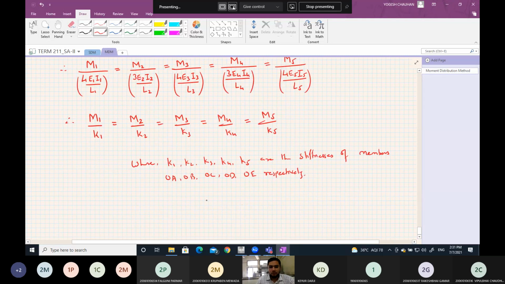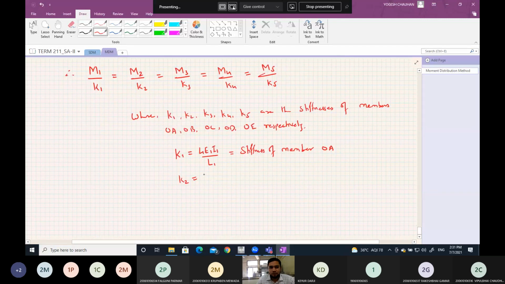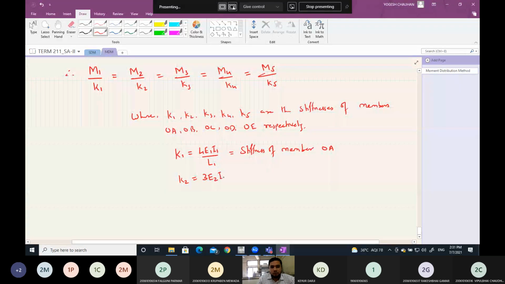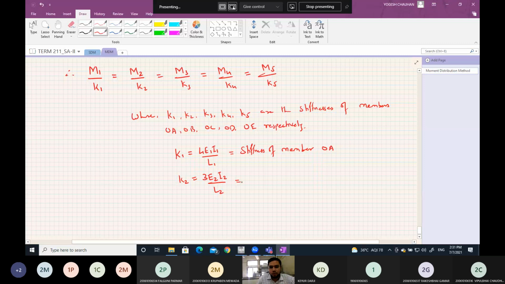Okay, so K1 is equal to 4 E1 I1 by L1, this is the stiffness of member OA. K2 is 3 E2 I2 by L2, that is the stiffness of member OB.